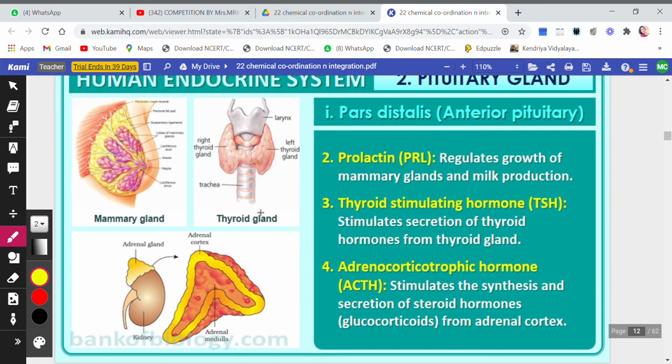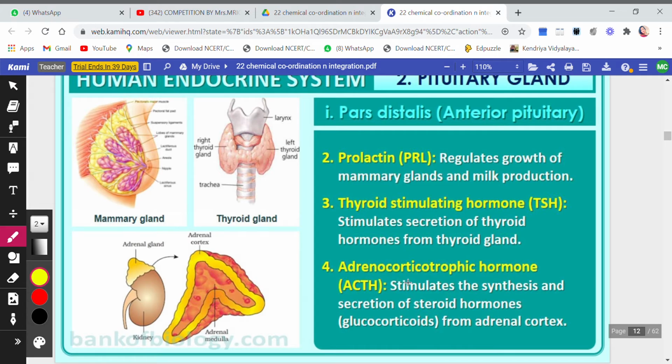Then thyroid stimulating hormone. From the name itself you can understand it stimulates the thyroid, meaning it goes and wakes the thyroid up. TSH stimulates the secretion of thyroid hormone from the thyroid gland. Now remember, the thyroid is also a gland and it will have a hormone. But who will go and tell the thyroid to make its hormone? That is the thyroid stimulating hormone, which is a part of the anterior pituitary.